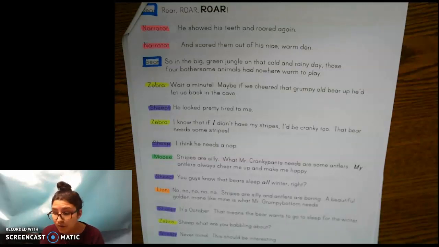It's October. That means the bear wants to go to sleep for the winter. Zebra: Sheep, what are you babbling about? Sheep: Never mind. This should be interesting.